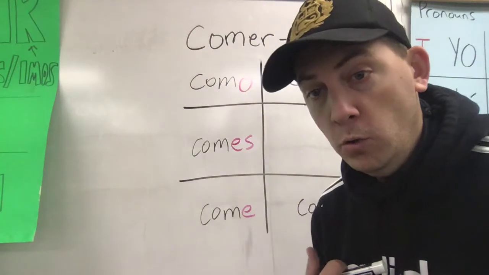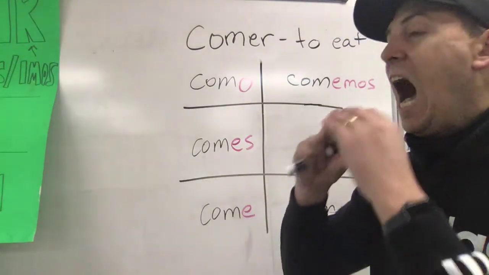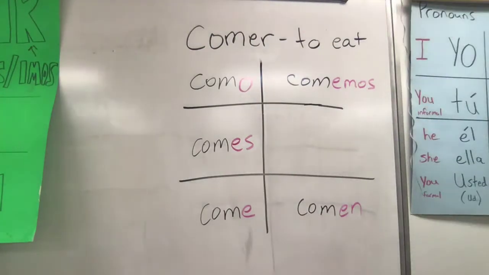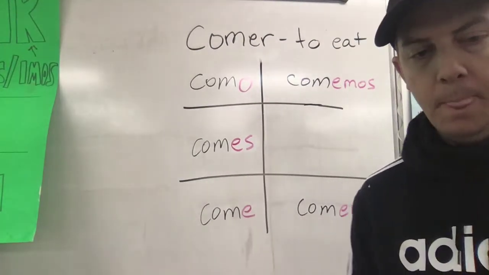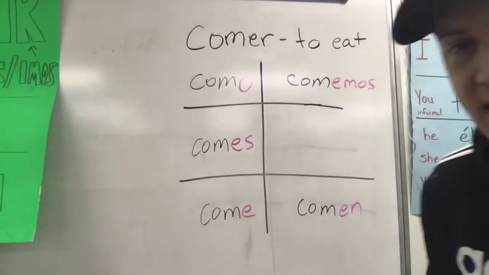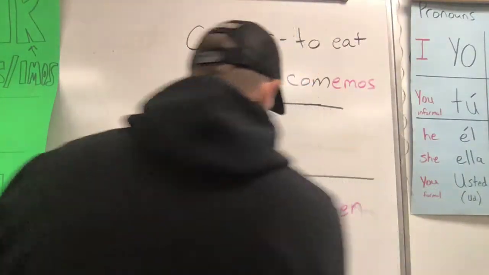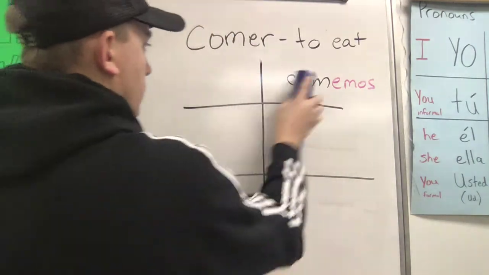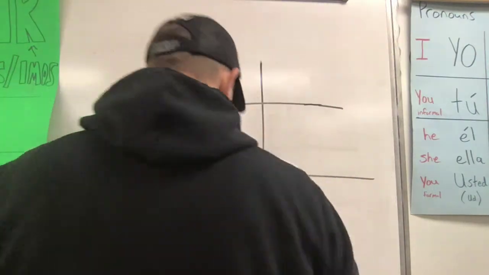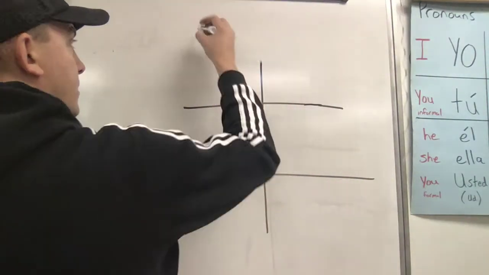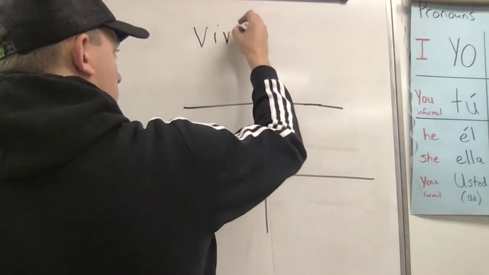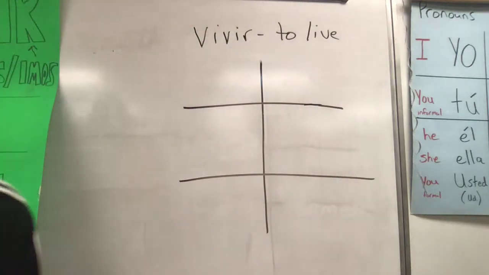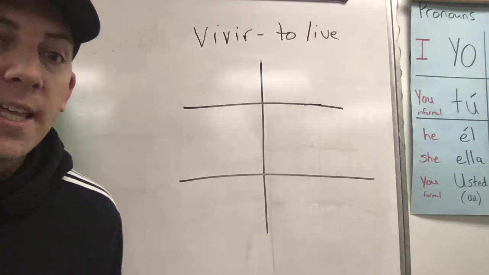Yo como hamburguesa. Sí. Bien. So that's how we do an ER verb. Now, if you will, let's do an IR verb. We'll go through the same steps. Here's one that we use all the time: the verb vivir, which means to live.